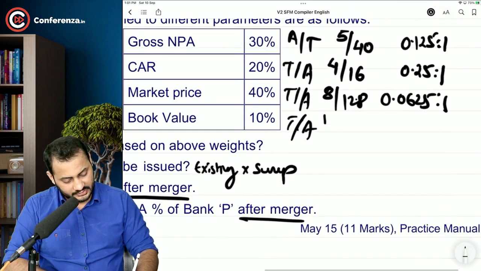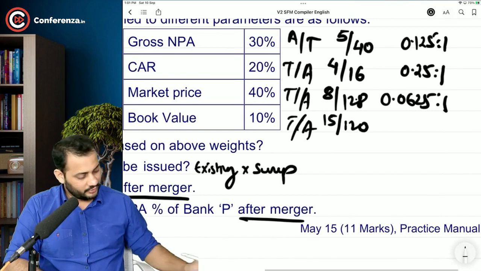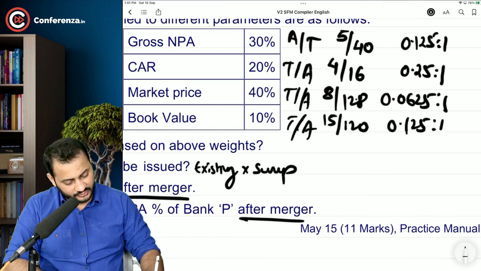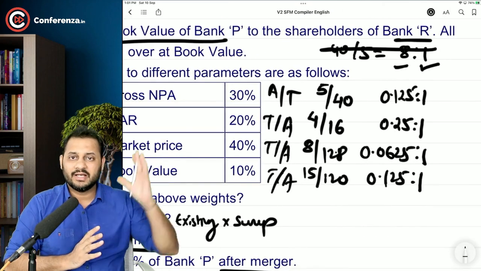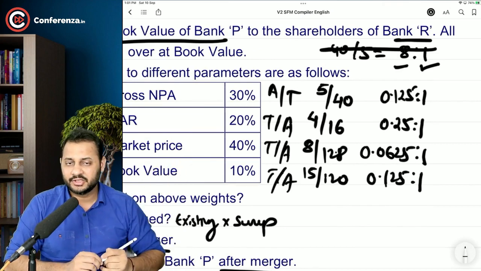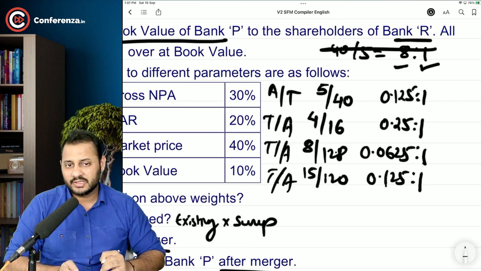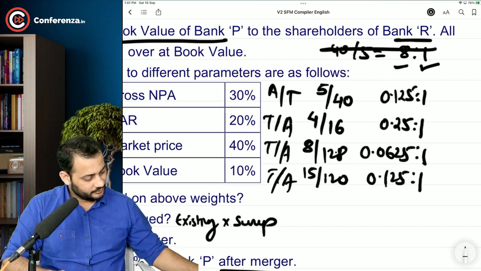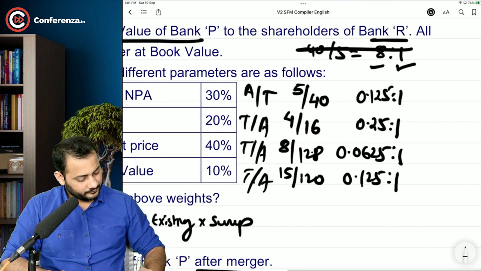So 15 is the book value of the target, 120 is the book value of the acquirer, and the ratio will be 0.125:1. What you have to do is multiply these ratios with the exchange ratio, these weightages. We have seen such types of questions in the past as well. Let's do the calculation. 0.125 into 0.30 plus 0.25 into 0.20 plus 0.0625 into 0.40 plus 0.125 into 0.10. That's the MRC, and the answer is